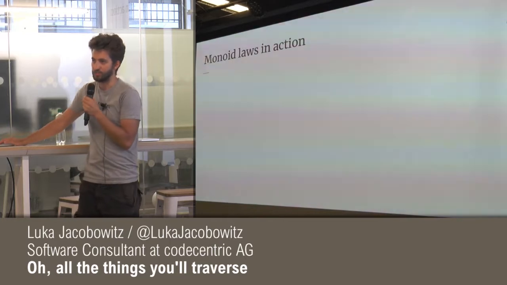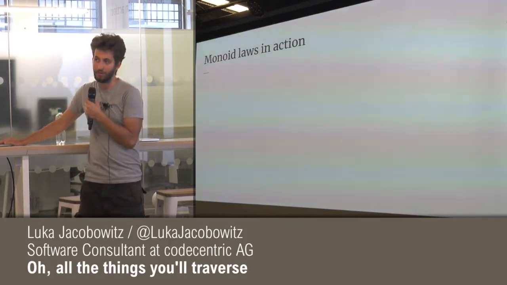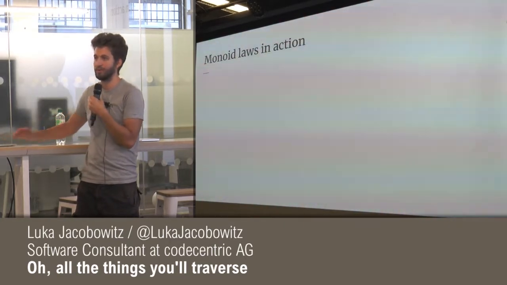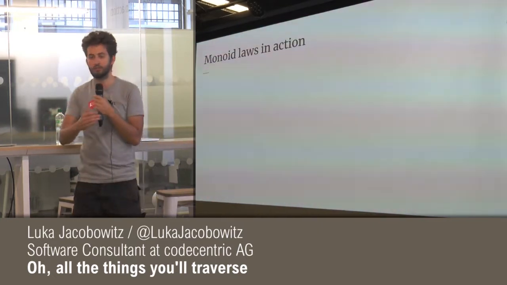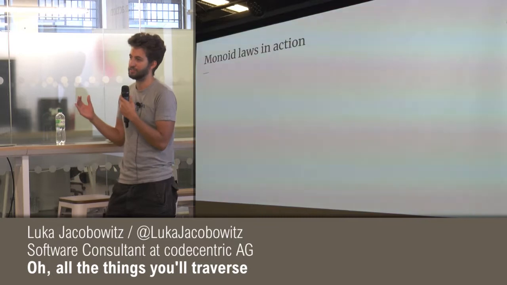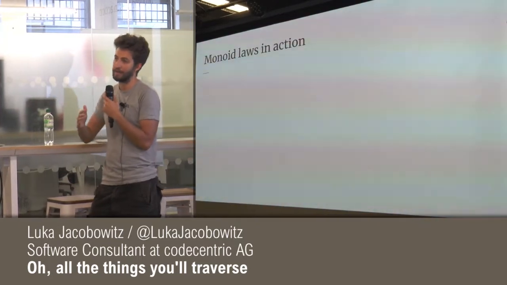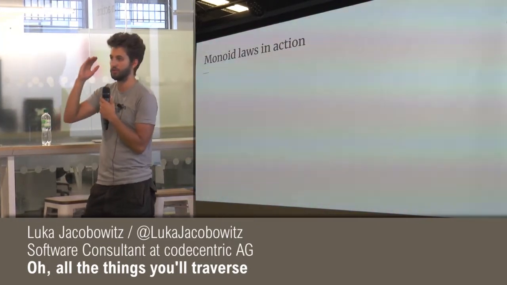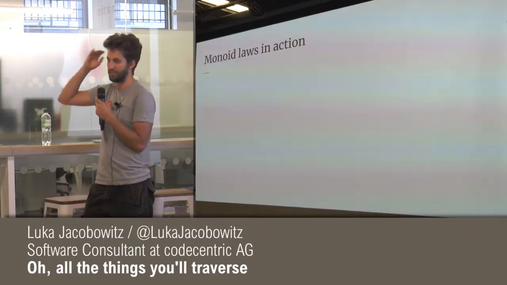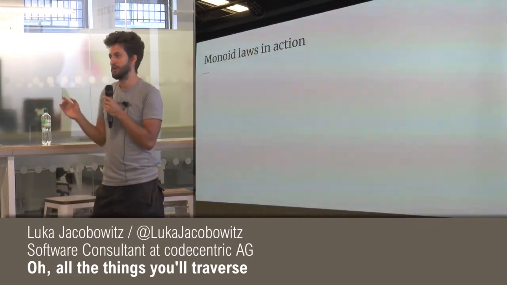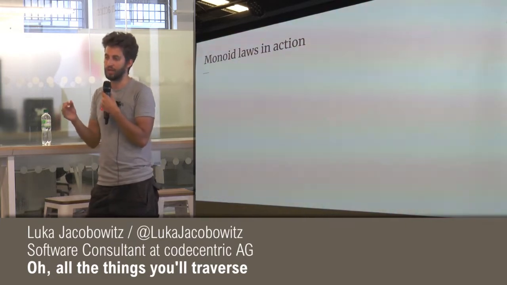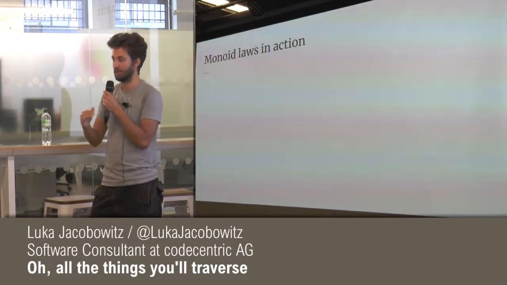Monoid laws in action. So why do we need these kinds of laws? What are they good for? If we write abstract functions like combineAll, we rely on certain behavior of the monoid. If it does completely nonsensical things, for example, if the empty element isn't actually an empty element, that might result in really weird results.